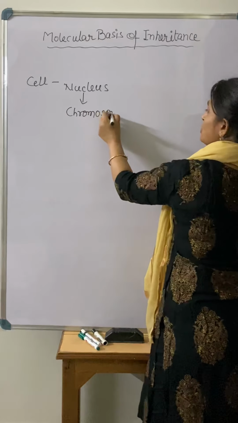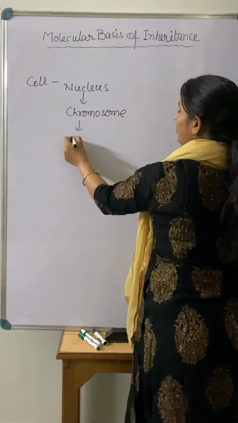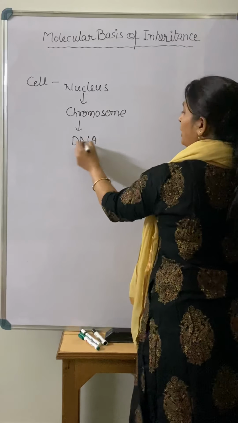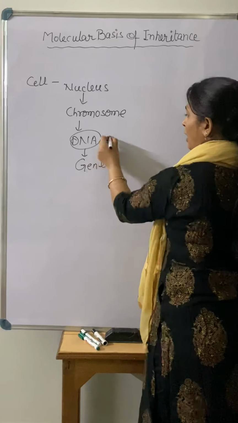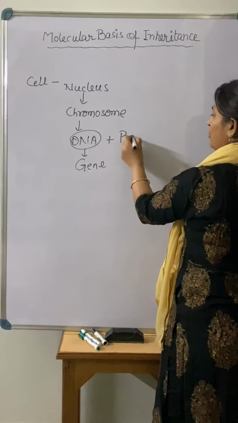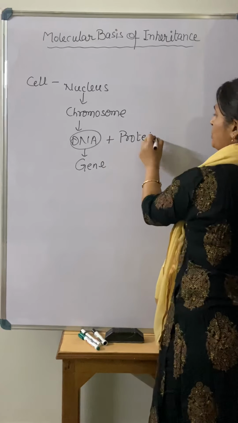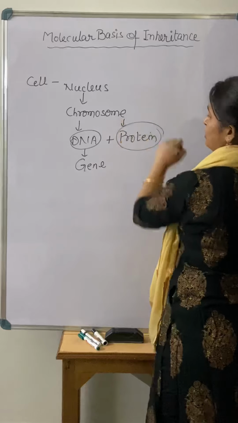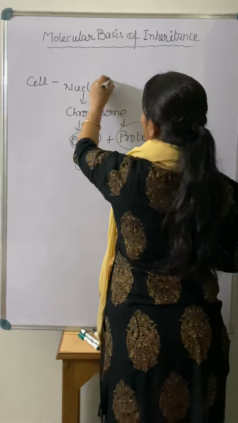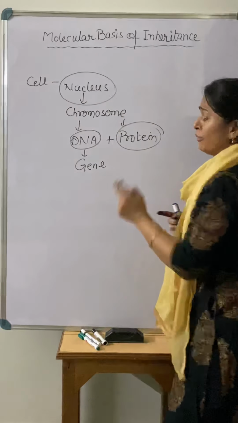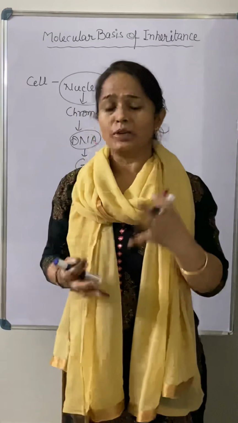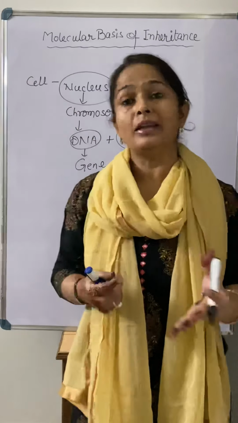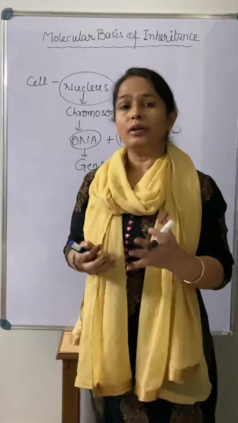In the chromosomes there is DNA, right? And in the DNA there are the genes. Along with that, the chromosome is made up of DNA plus protein also. So all these things are present where? In the nucleus. So at that time people were saying something in the nucleus is passing the character from one generation to the next.